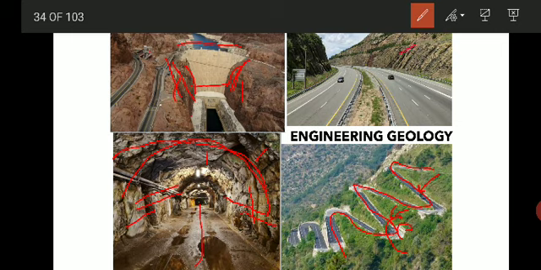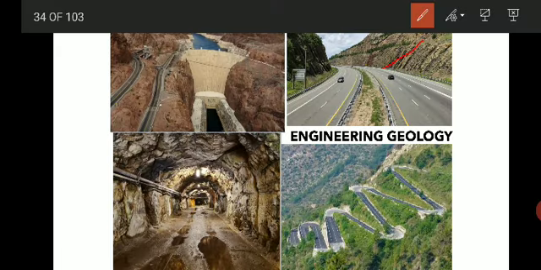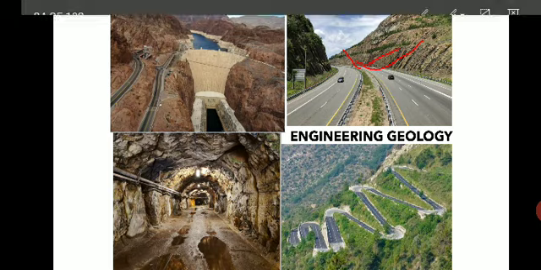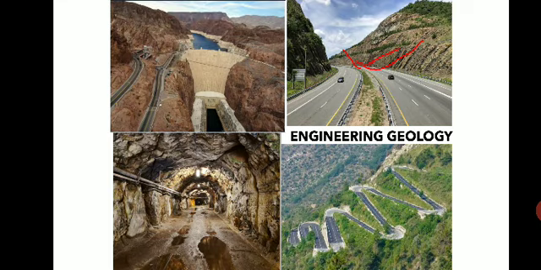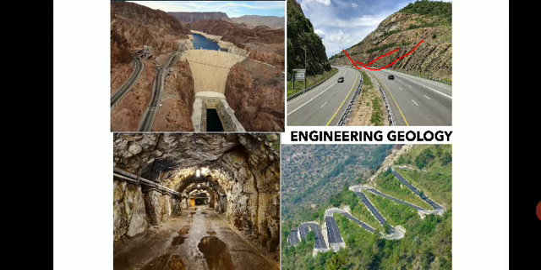In the same way, here you can see again the folded rock, a very huge fold you can see here. Here the rocks are folded, and there is a syncline fold. So when you construct roads, tunnels, dams, bridges, highways, all these structures help you a lot in understanding. These rocks are jointed here. In the case of a tunnel, if you observe, these rocks are jointed, you can see the cracks there.